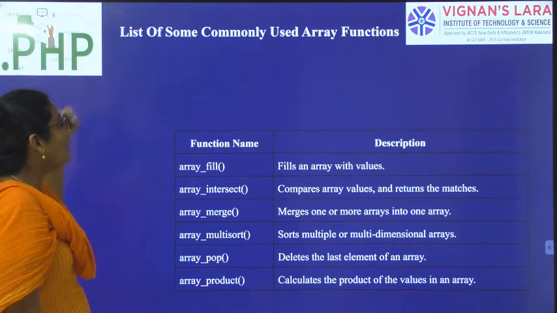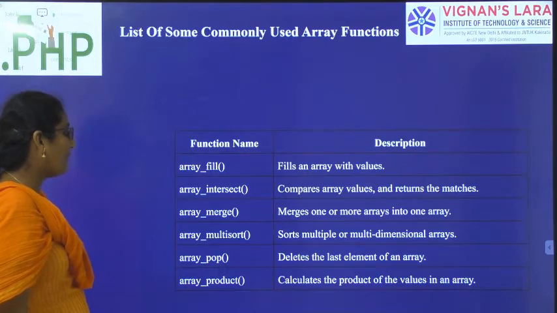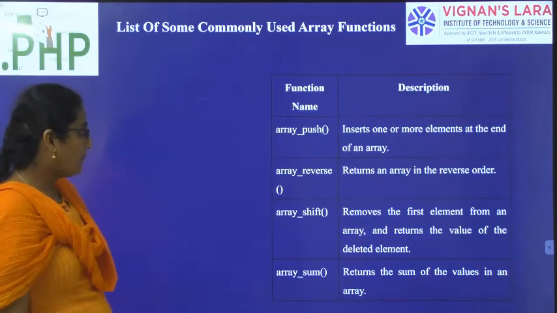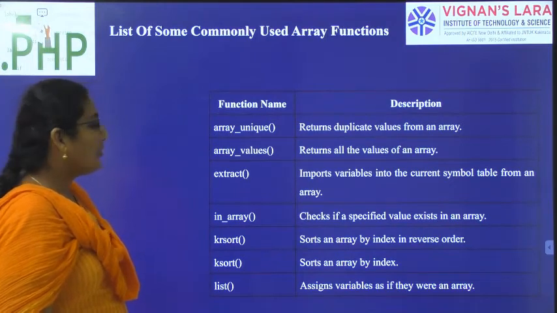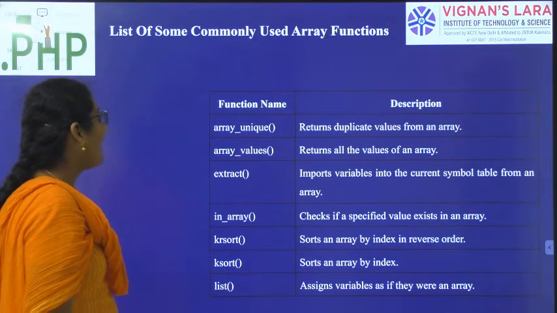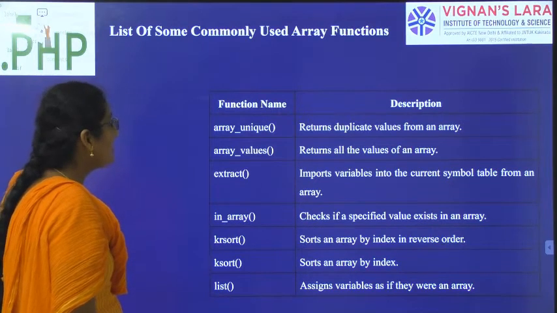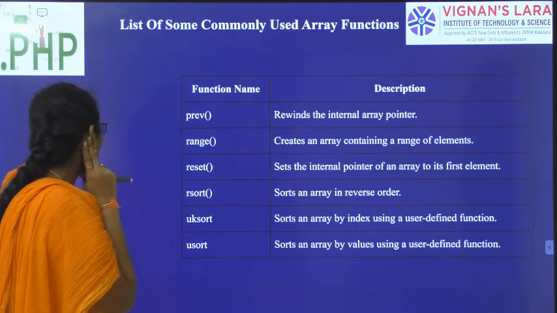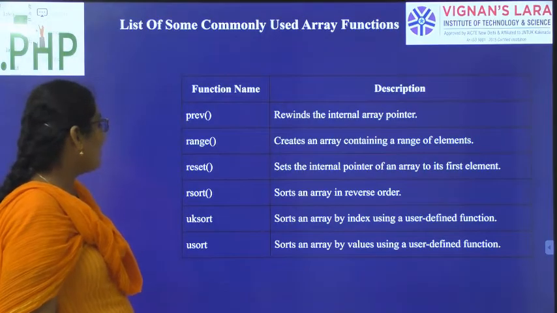So here is the list of commonly used array functions we have. Array fill, array intersect, array merge, array multisort, array pop, array product, array push, array reverse, array shift, array sum, array unique to eliminate the duplicate values, array values, extract, in array, krsort, ksort, list, finally prev, range, reset, rsort, uksort and usort.